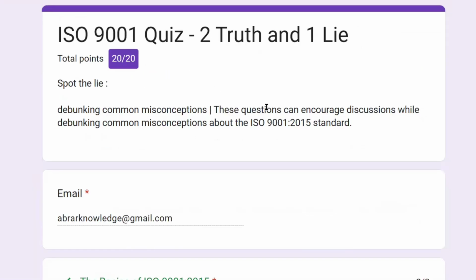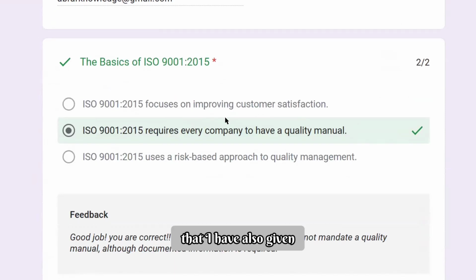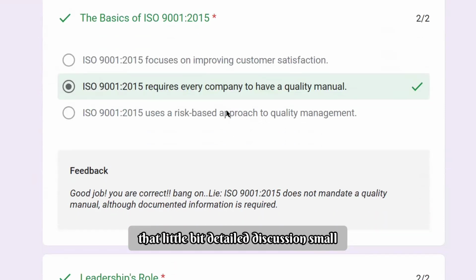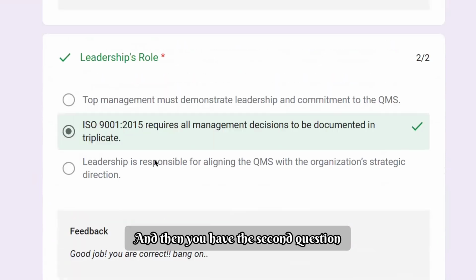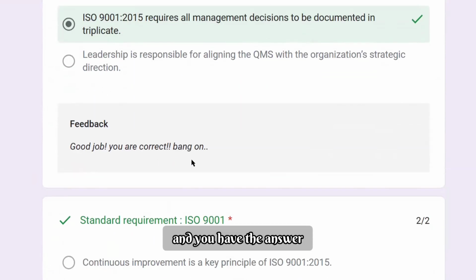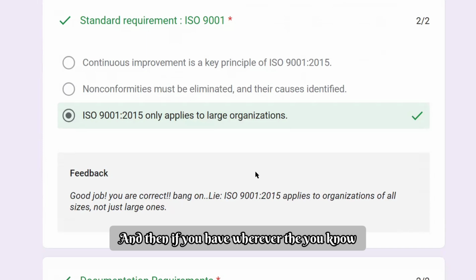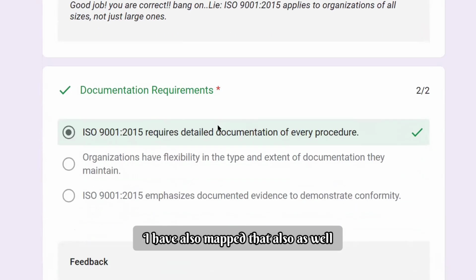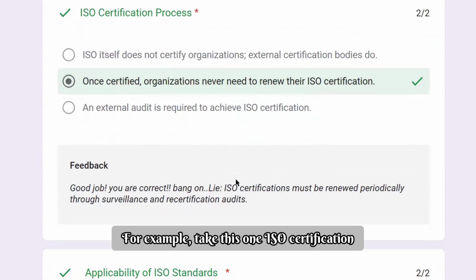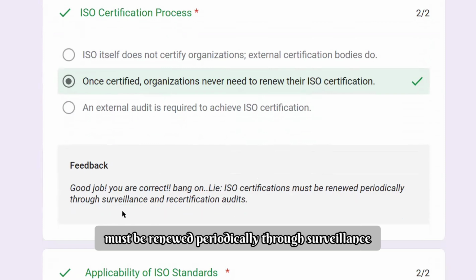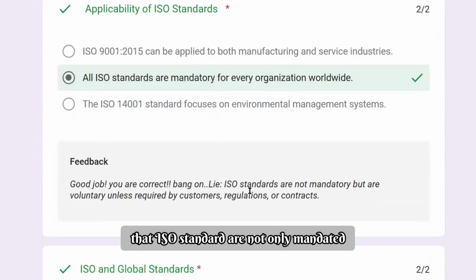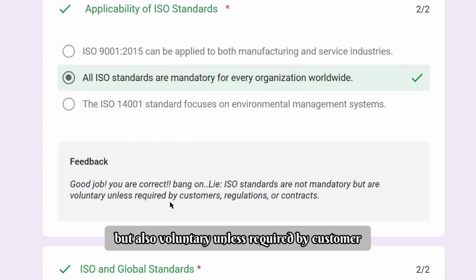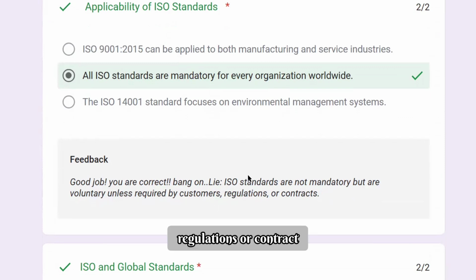We got 20 out of 20. And what I have also added is a slightly detailed discussion, for example, why it doesn't mandate a quality manual, although documented information is required. Then you have the second question and its answer, and wherever the justification is there, I have also mapped that. For example, take this one: an ISO certificate must be renewed periodically through surveillance and recertification audits, which we talked about. And here you see that ISO standards are not mandatory but voluntary, unless required by customer, regulation, or contract.